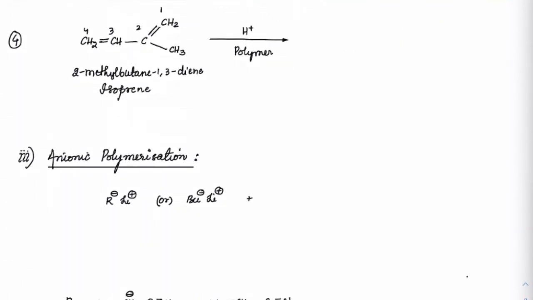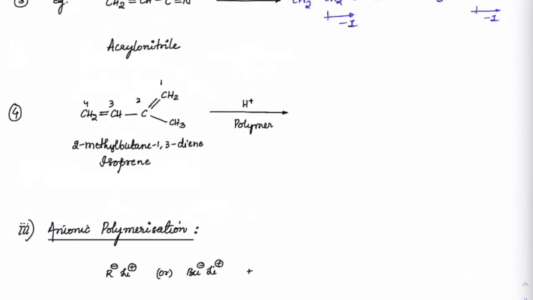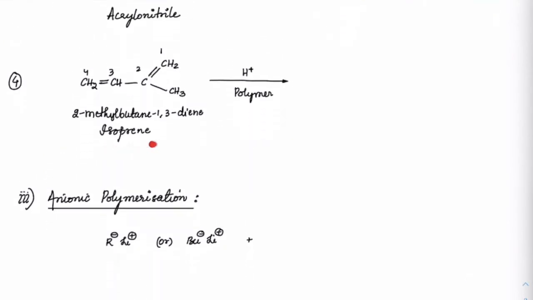Now check this out. Suppose you check out isoprene in this case. Isoprene can also give good yield, but the problem is we can get CH2 double bond CH with CH3, CH3 and H. So this is like a secondary allyl group. So it is actually a stable carbocation.